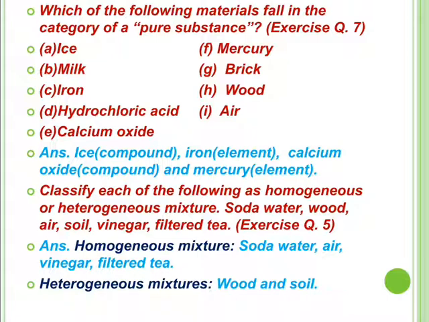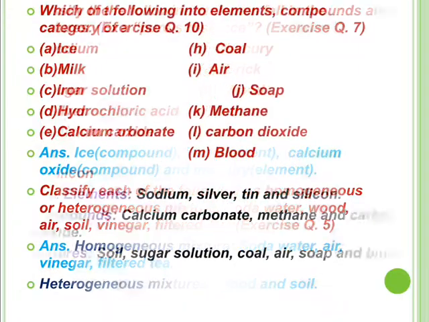Similarly, you can be asked to classify each of the following as a homogeneous or heterogeneous mixture: soda water, wood, air, soil, vinegar, filter tea. Homogeneous mixtures have uniform composition: soda water, air, vinegar, filter tea. We cannot distinguish the components of these mixtures, so they are homogeneous. Wood and soil are heterogeneous mixtures and contain non-uniform composition of their components.